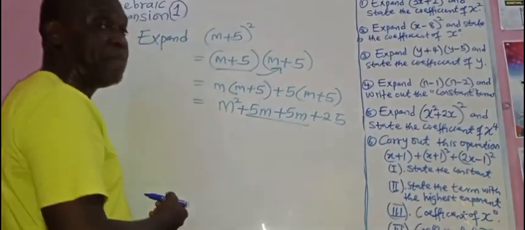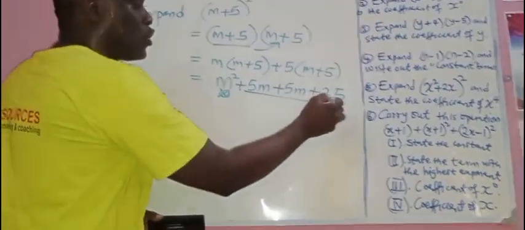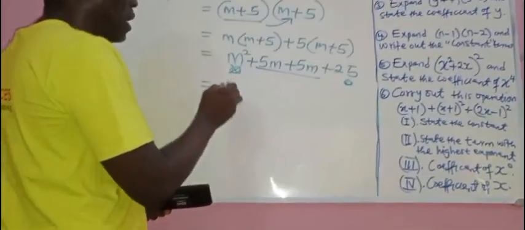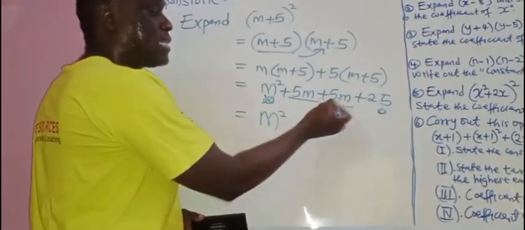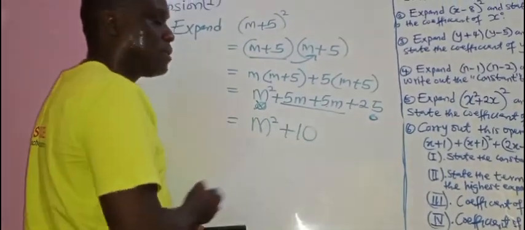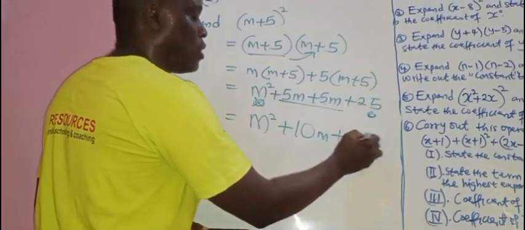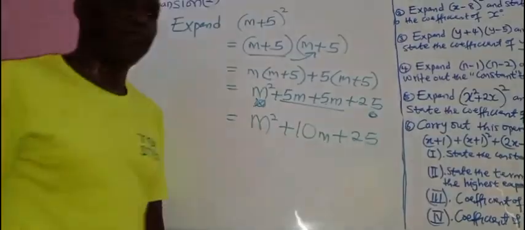Again, look at the one at the middle. They are in the same family, the same basic form. They are similar. This one is not similar with this. Is that also? So you write this one, m squared. Look here. This one that are in the same family, plus 5m and plus 5m, what is that? 10m. Then this one is on its own, 25.